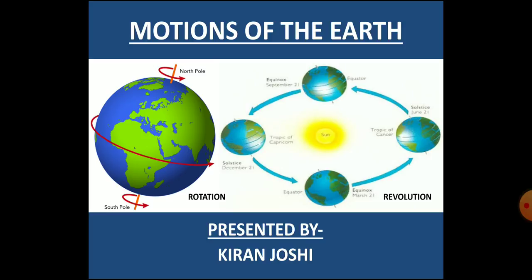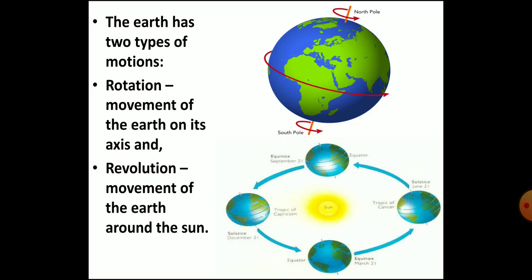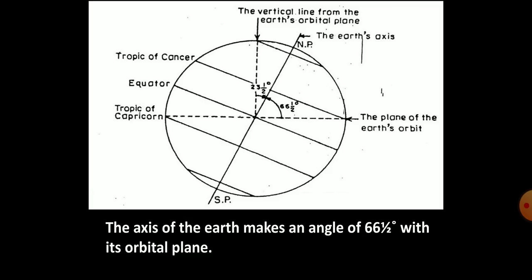Welcome to class 6 Geography, chapter 3, Motions of the Earth. Children, you know that our earth is constantly in motion. The two motions of the earth are rotation and revolution. The movement of the earth on its axis is called rotation and the movement of the earth around the sun is called revolution. In the previous chapter, we learnt that the axis of the earth, which is an imaginary line,